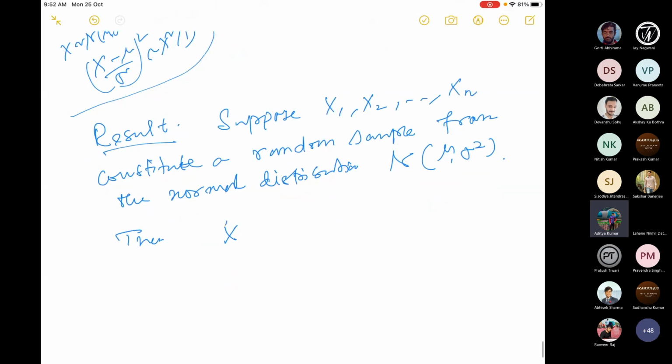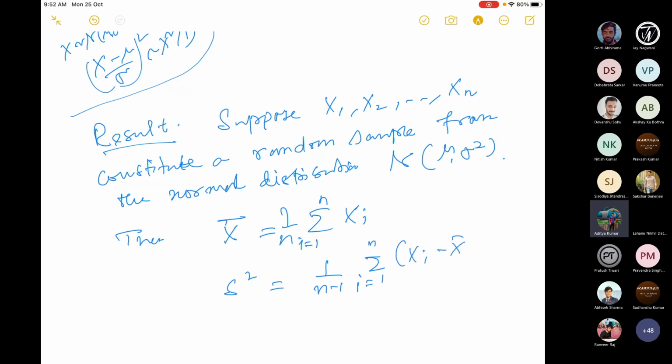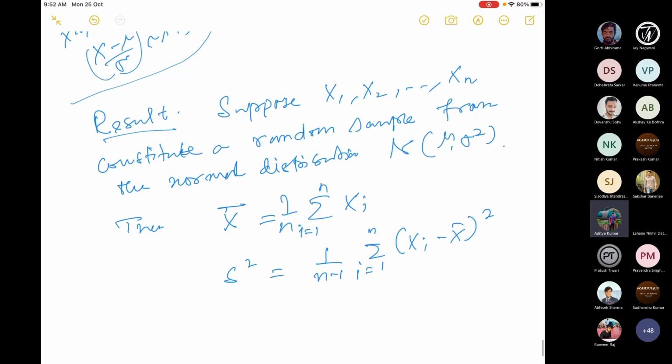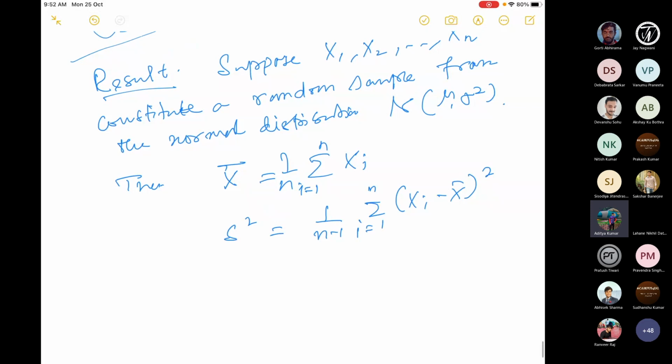x bar, which is 1 by n times the sum over xi, i equal to 1 to n, and s square, the sample variance, which is 1 by n minus 1 times the sum over i equal to 1 to n. I'm just writing this to emphasize these two statistics. Then the following are true.